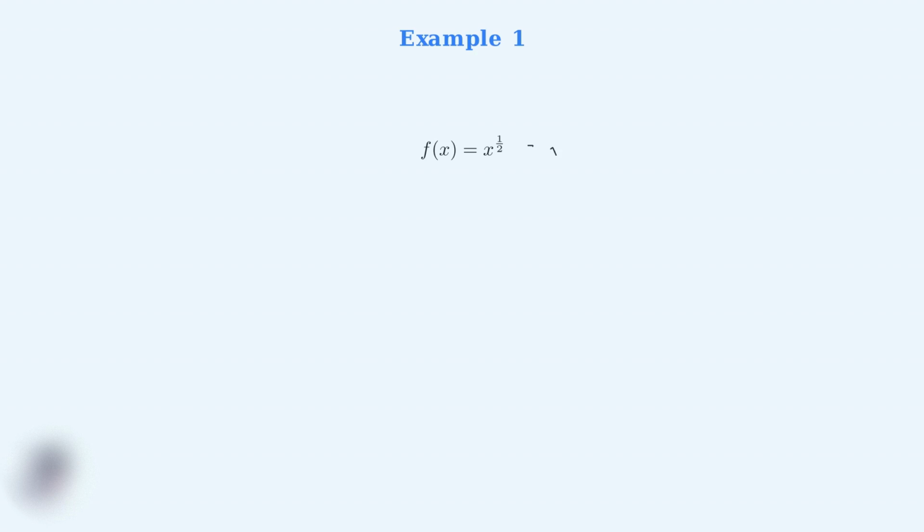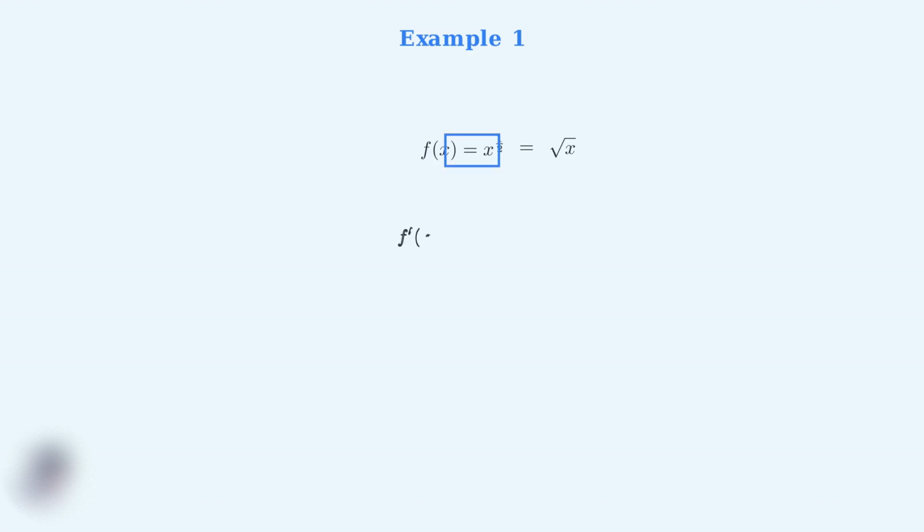Now we'll explore how the power rule works with fractional exponents. Fractional exponents represent roots, and the power rule applies to them just as it does to integer exponents. Let's start with our first example. We want to find the derivative of f of x equals x to the 1/2 power, which is the same as the square root of x.